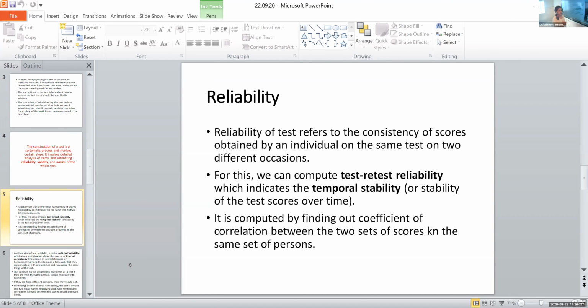I give a test now to a particular participant or a set of participants, and then I give the same test over time to the same set of participants.